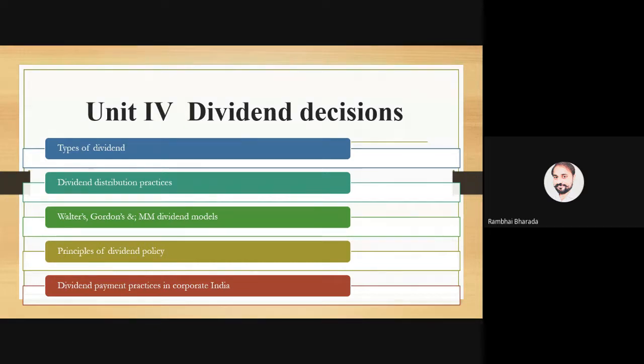Similarly, when I pronounce the word dividend, the simple answer is that dividend is a part of profit. It is a part of profit which is distributed among the shareholders as per the investment in the company. Now the dividend word is clear?